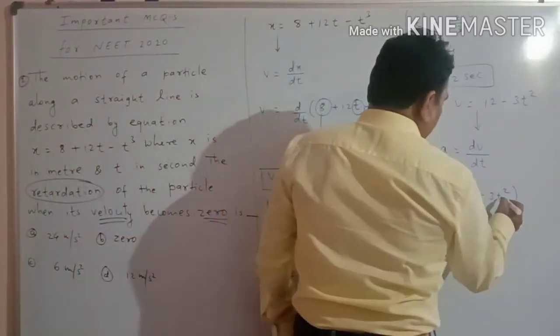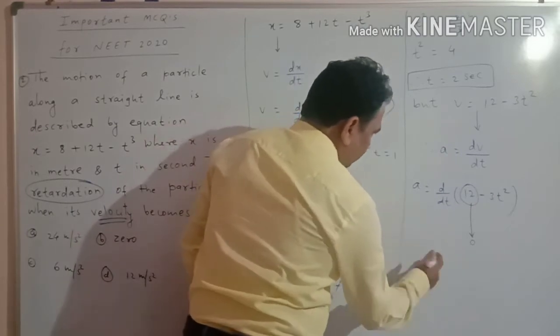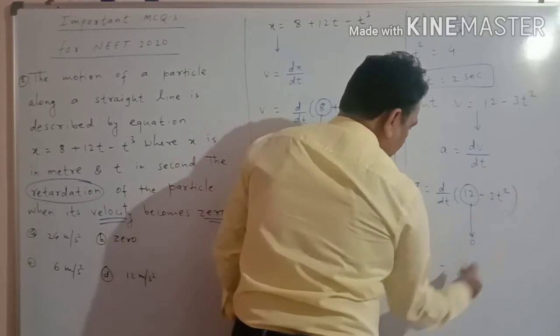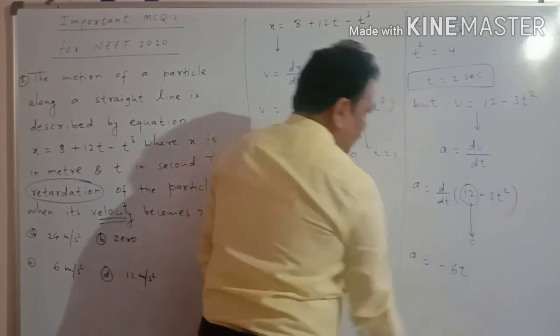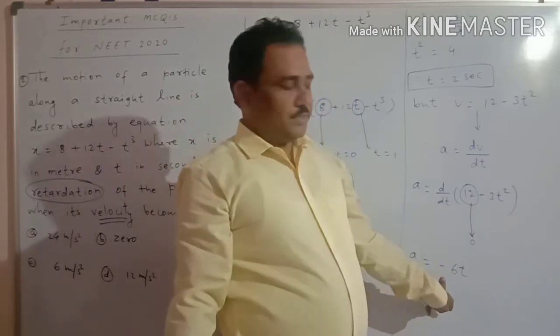The derivative of minus 3t square is minus 6t.